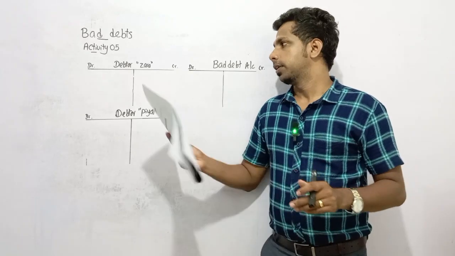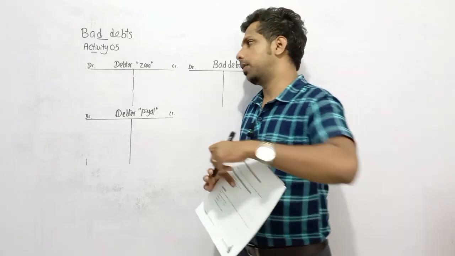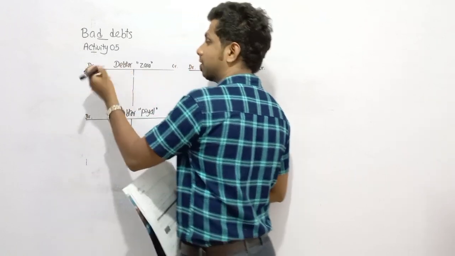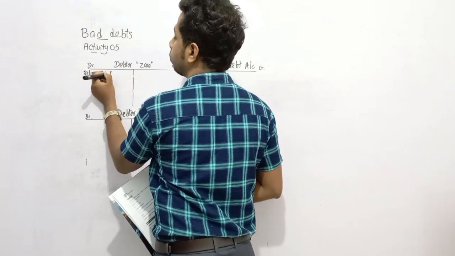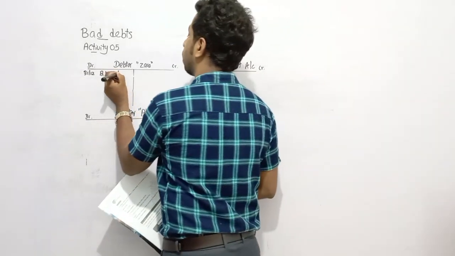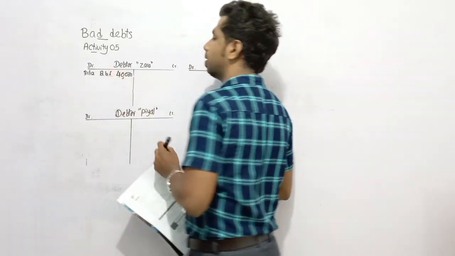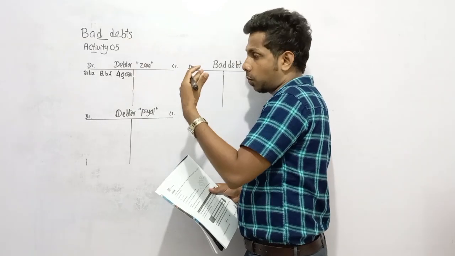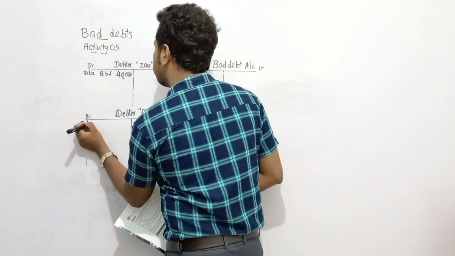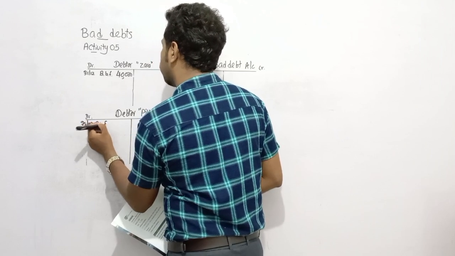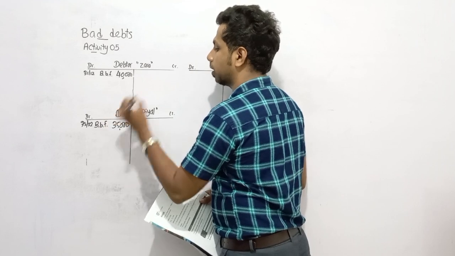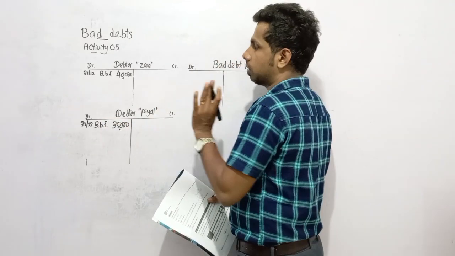Okay dear children. According to the trial balance at the end of the period, we can see the receivable from Sarah. Receivables are assets. How much is the receivable before making these adjustments? Receivable from Sarah was 40,000. So why did I record it on the debit side? Because this is an asset. Assets, when increasing, debit; general balance debit. How much was the receivable from Pia? It is also given at the end of the year. According to the trial balance, it was 35,000. Debtors are assets, when increasing debit; general balance debit.